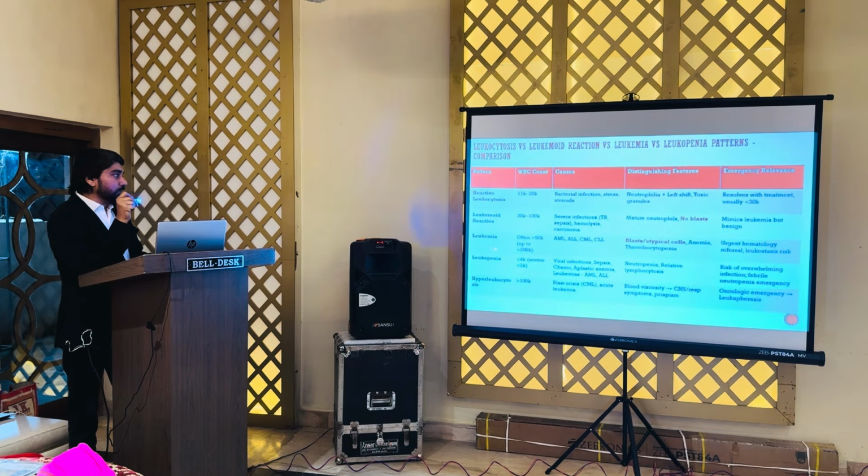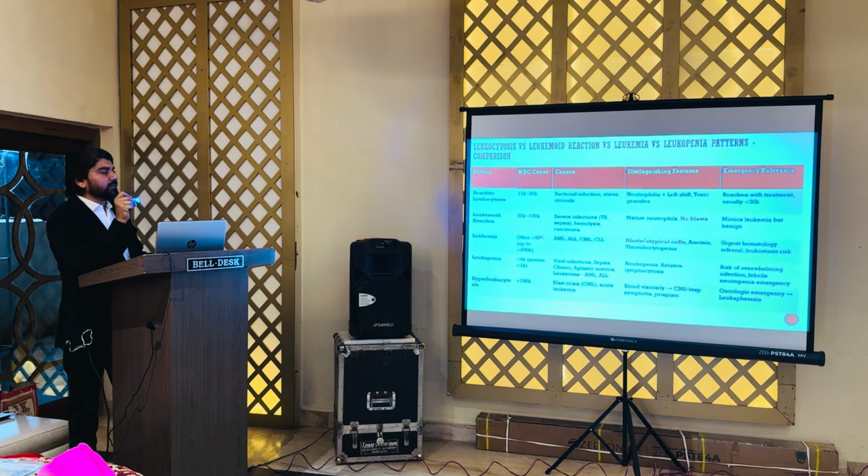But if you talk about the leukemias, the count is again more than 50,000, up to 2 lakhs. But this is an urgent hematological condition, and the most important distinguishing feature from leukemoid reaction is that we can see blasts or atypical cells in the bone marrow. So, based on the blasts and atypical cells, we differentiate between leukemia and leukemoid reaction.